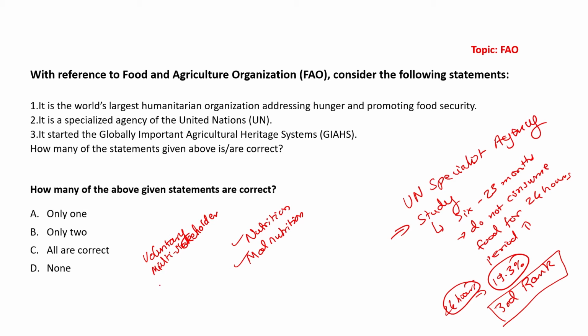And its membership is basically increasing with time. It contributes towards achieving mandate of United States with respect to ending hunger and poverty by 2030.